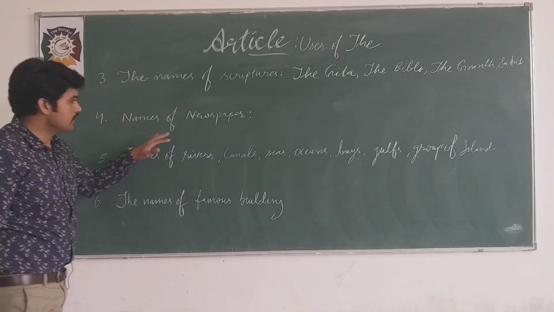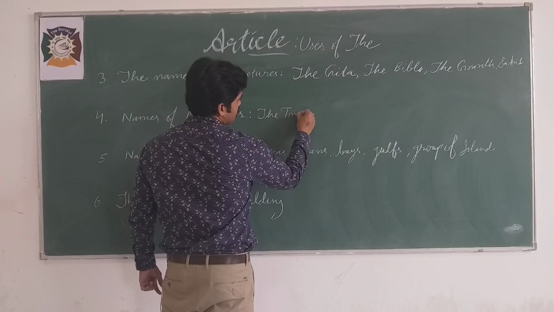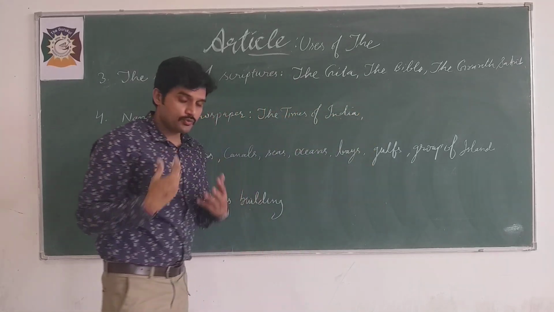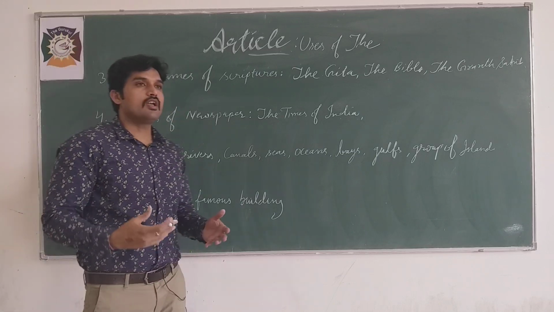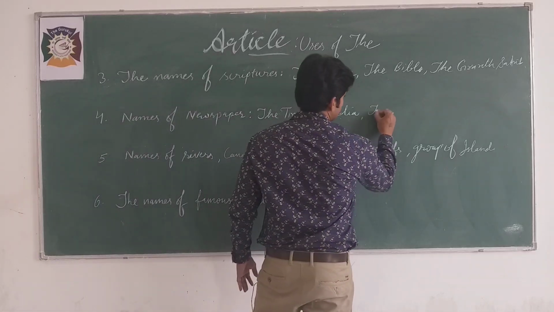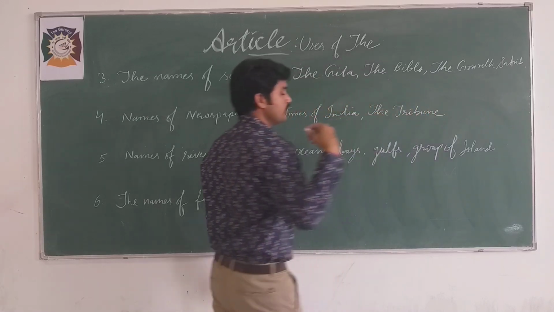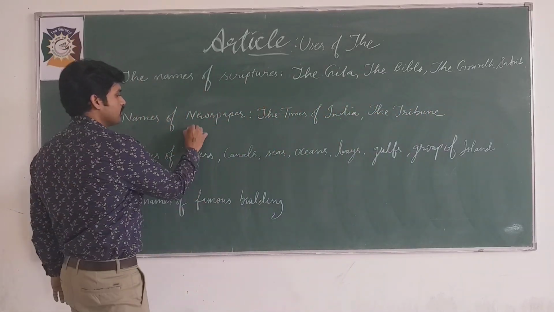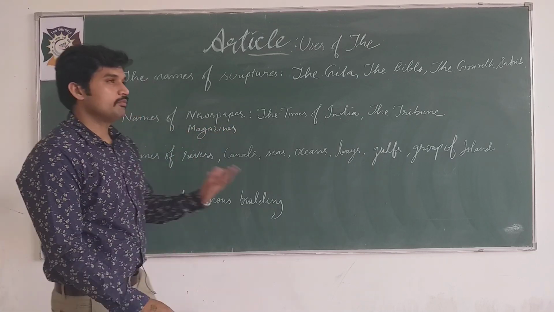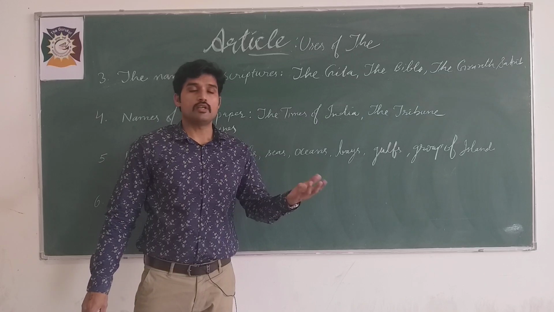Number 4, names of newspapers. For example, the Times of India. Suppose you want to make a sentence, I read the Times of India. Or you can say, our school provides us the Tribune. So, with the names of newspapers, you can also add the names of magazines. We have to use the, for example, the Business Outlook, etc.